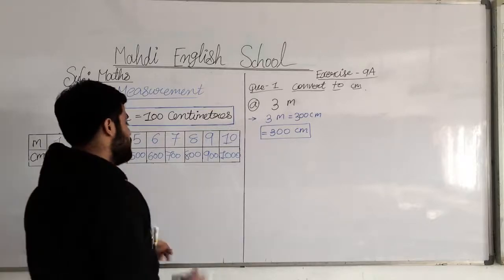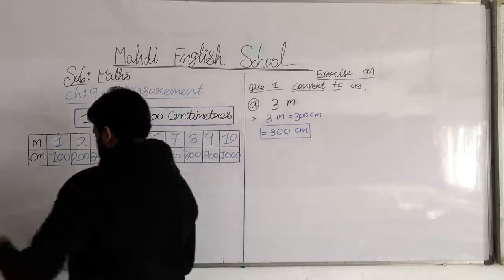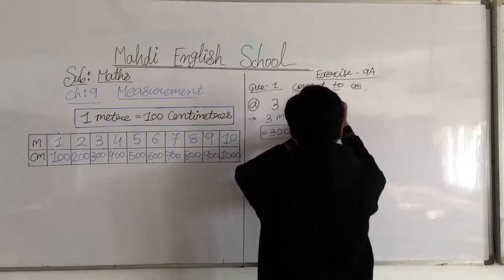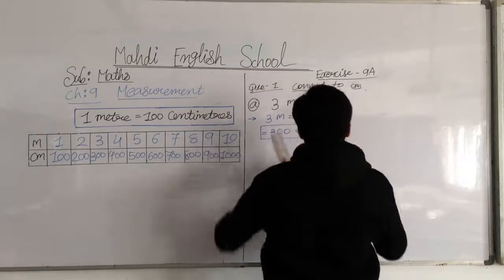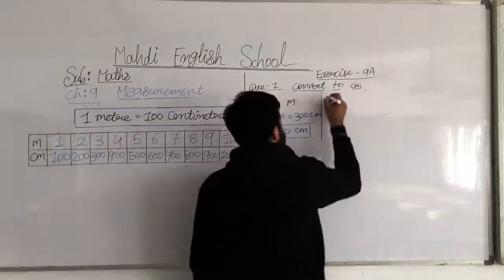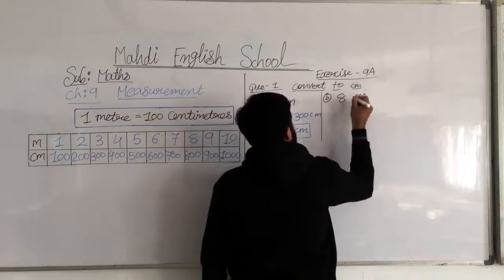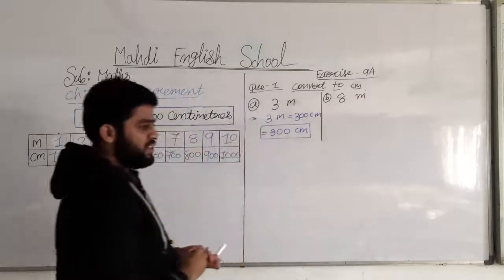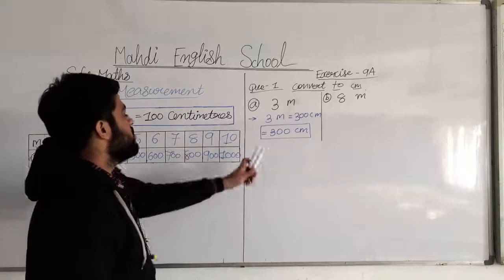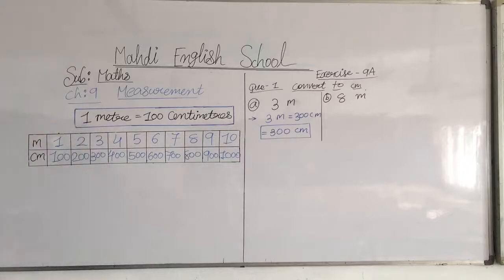Now we will move on to question number B. Let's check what question number B is. Question number B is 8 meter. But first of all, we are solving question number A. You write, and then we will move on to question number B.